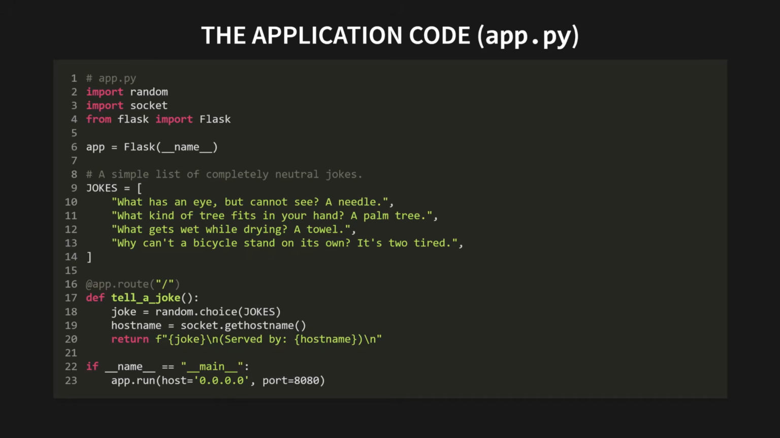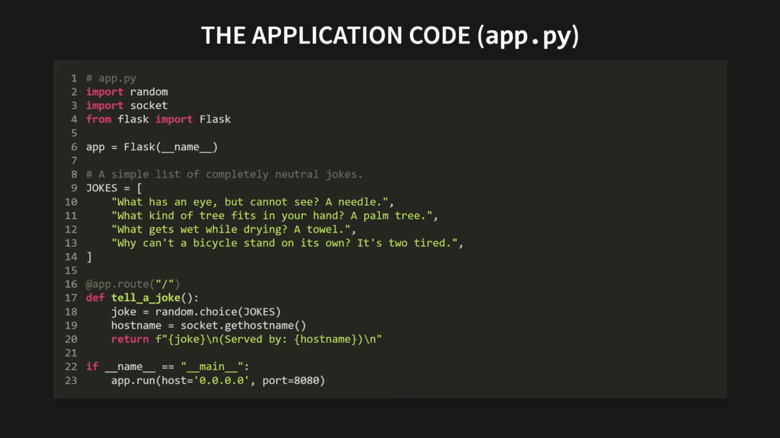Okay, here is the application code for app.py. It's pretty straightforward. We import a few libraries, Random, Socket, and Flask, which is a tiny web framework. We create our Flask app, and then we have this. A simple list of completely neutral jokes. What has an eye but cannot see? A needle. You get the idea.